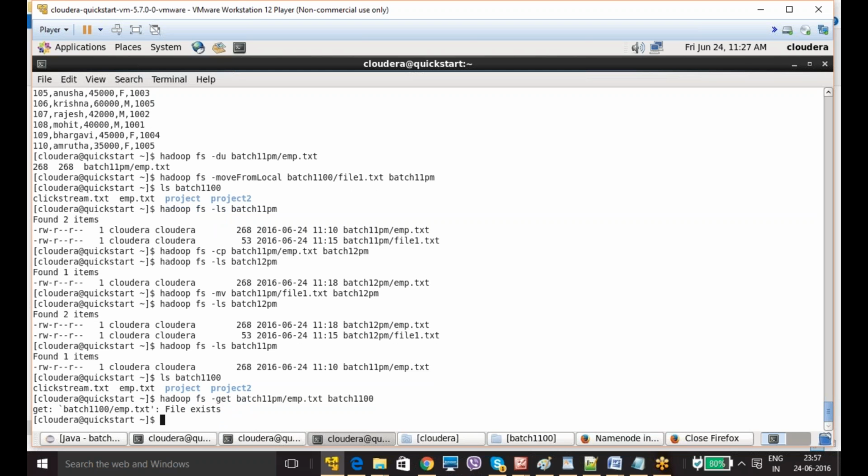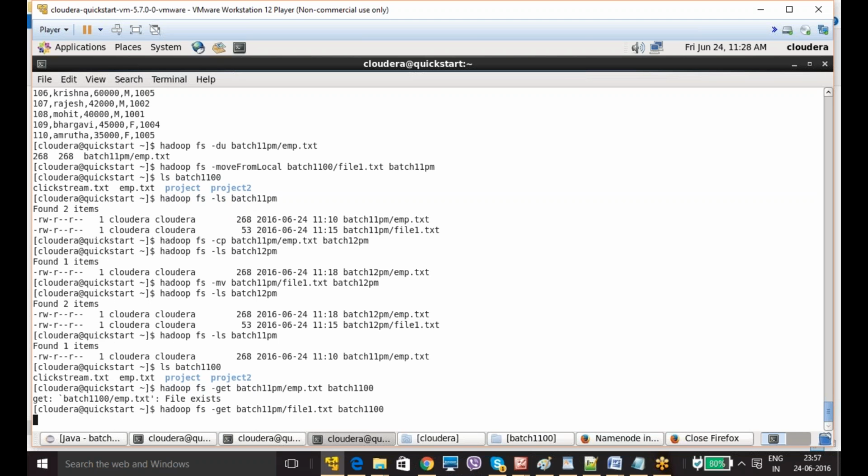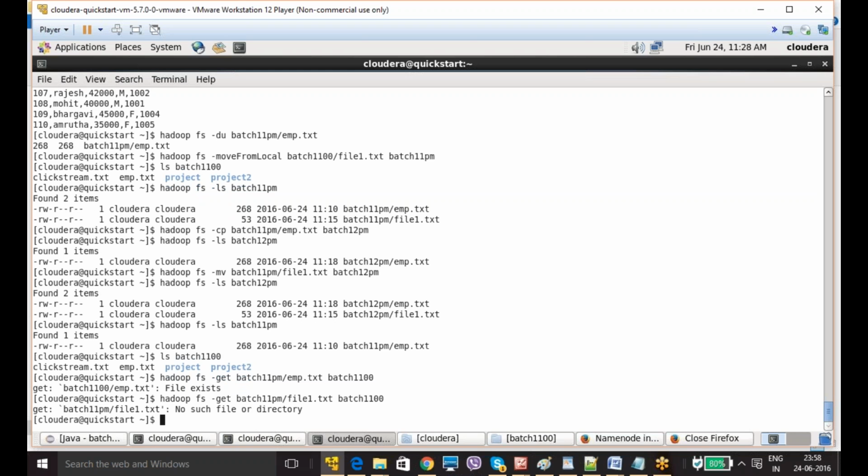So it is telling the file already exists. employee.txt is there already, so I'm going to give file1.txt. It is there in batch 11.